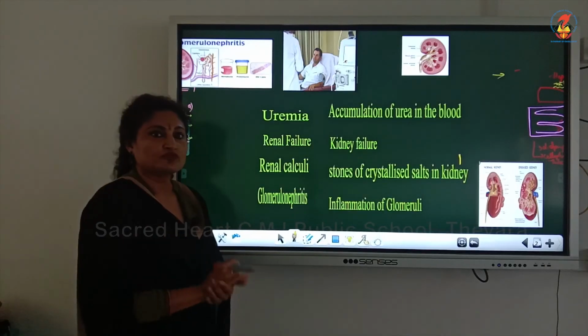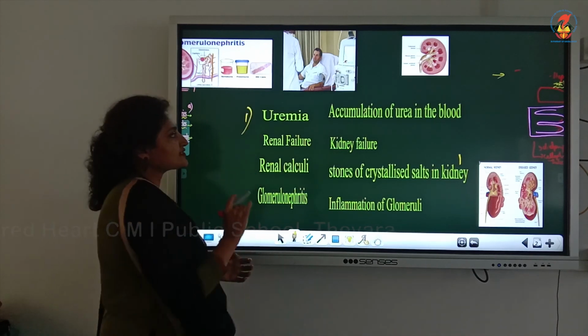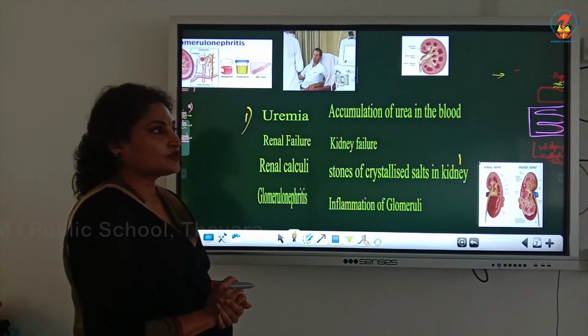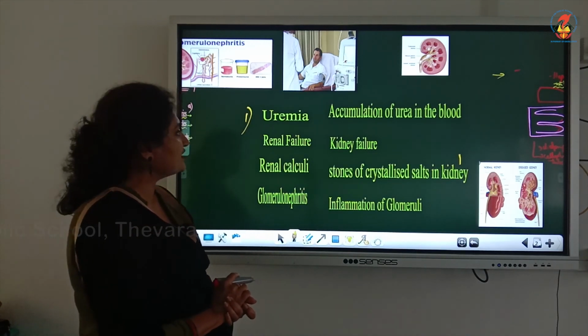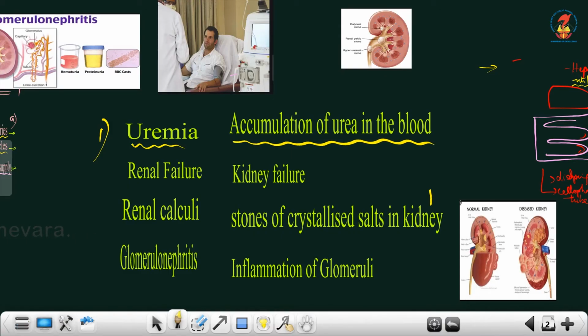So, a recap of the disorders related to the excretory system. Uremia: as I told you, urea is a toxic waste product that should be excreted out through the urine with the help of the kidneys. But in patients having uremia, the blood will contain urea. In that situation, the only option is hemodialysis.